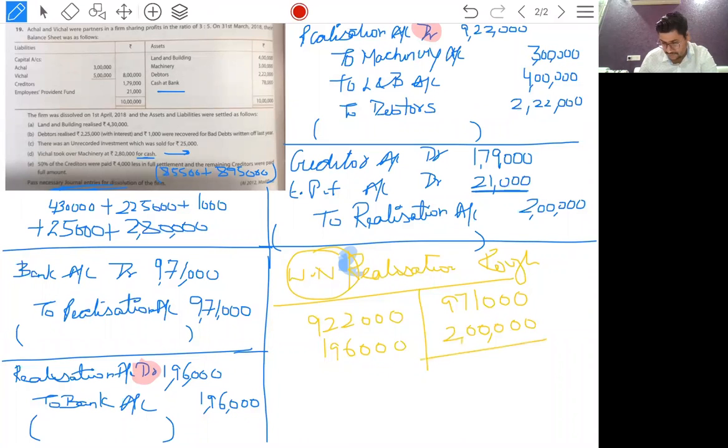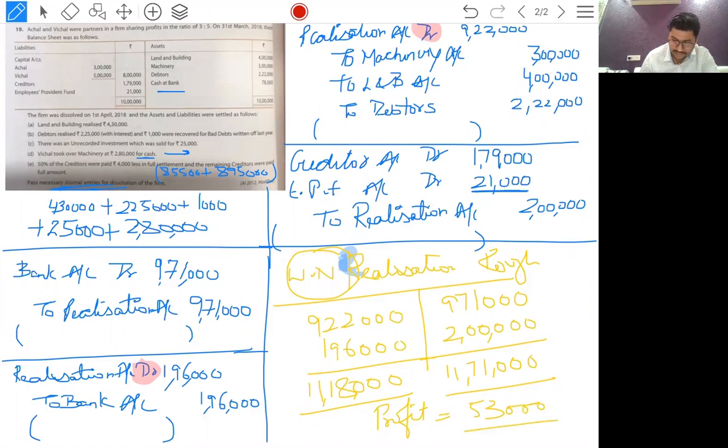The amount is 11,71,000 and here is 11,18,000. Profit is 53,000 and the ratio is 3:5.